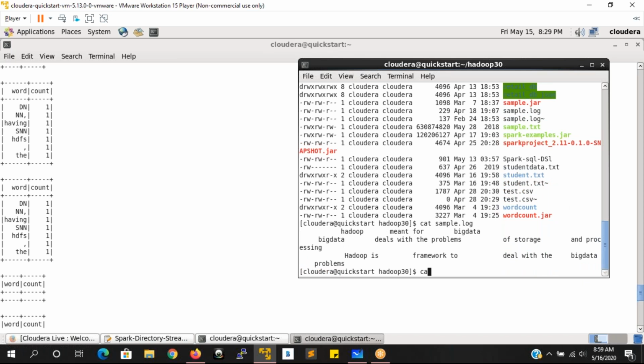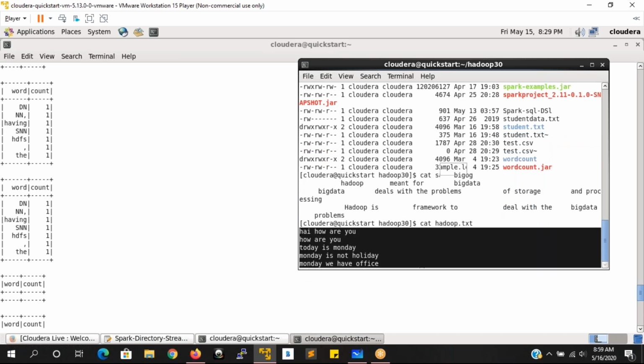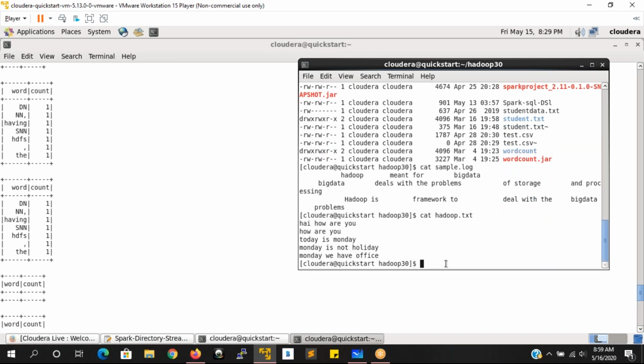Hadoop.txt, we go for it. cat Hadoop.txt, what is the data I'm having? This is the data that I'm having. Okay, so now what I'm trying to do is load this data. hdfs dfs -put Hadoop.txt to spark-lab, in this I go for stream2.